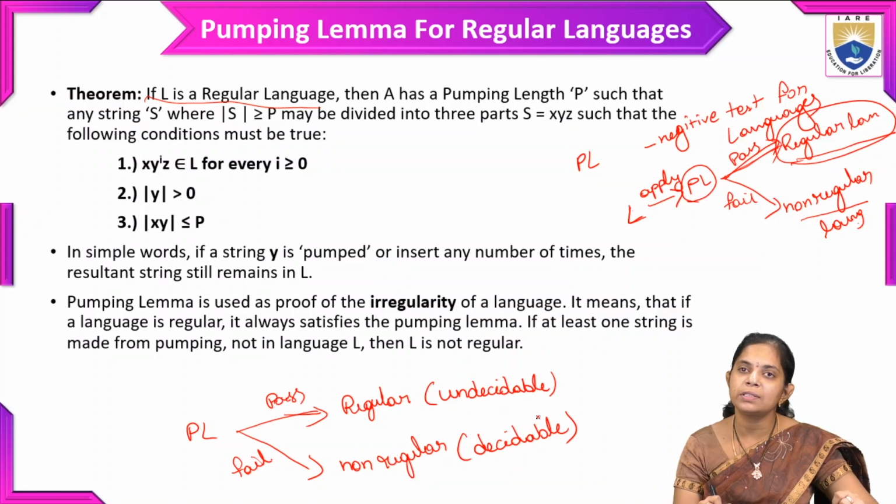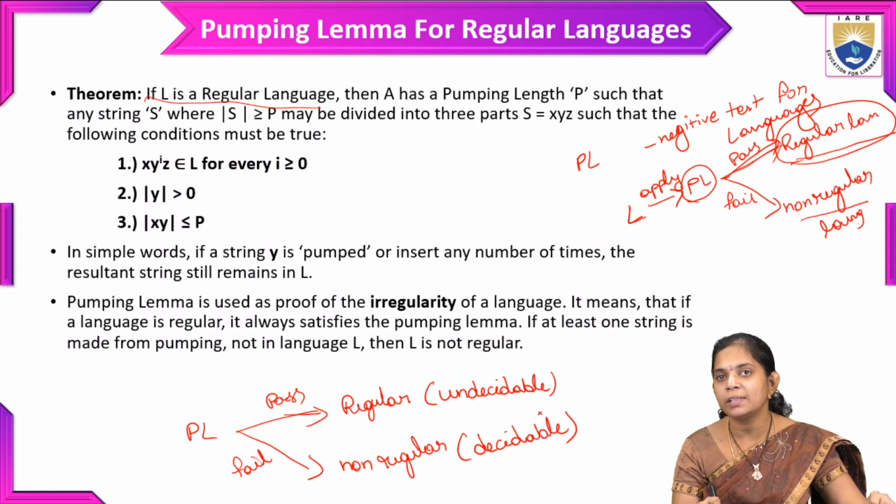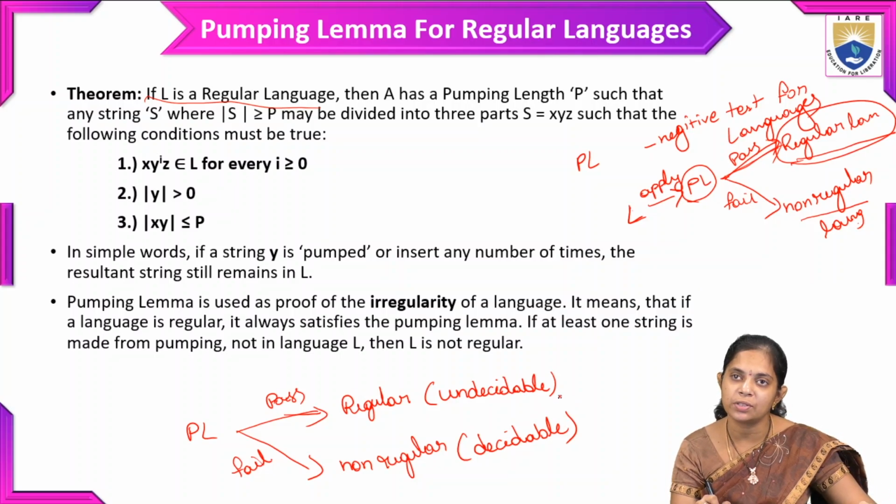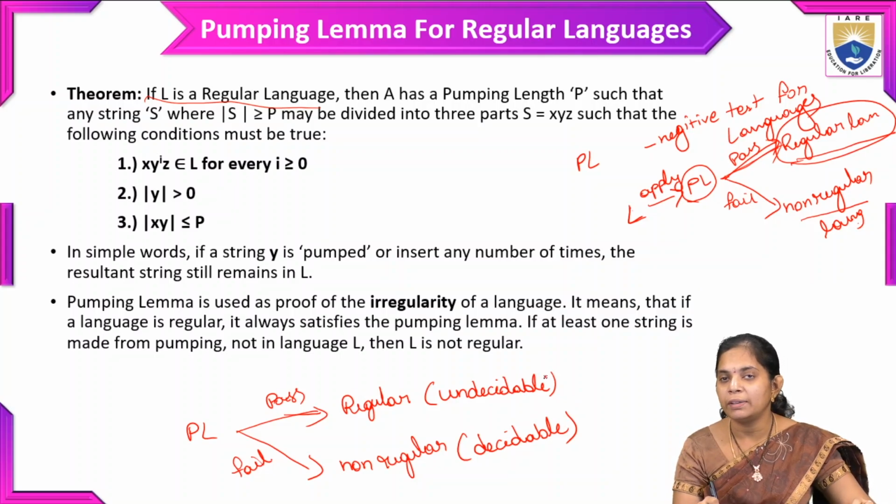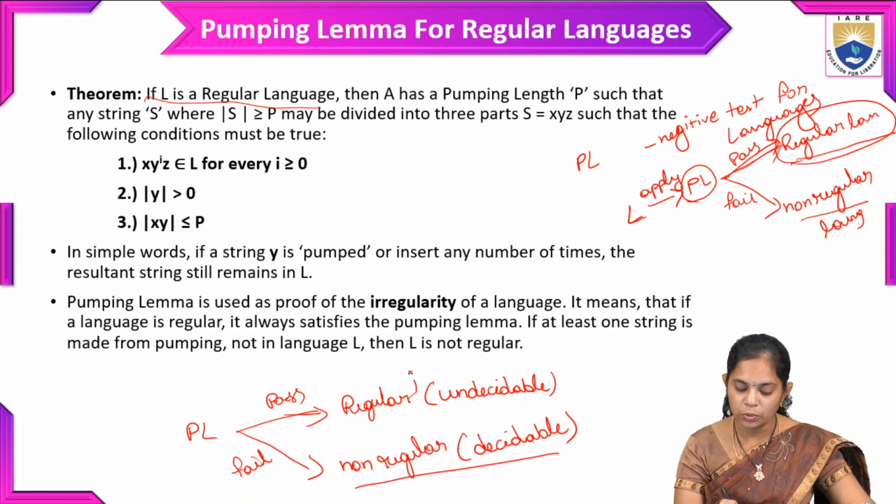When we get a positive result, we can't say that it is particularly a regular language. And if we get a failure result, we can surely say that it is a non-regular language. So this is the pumping lemma concept.